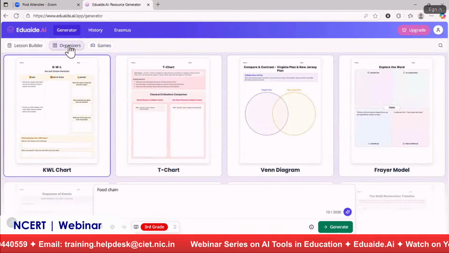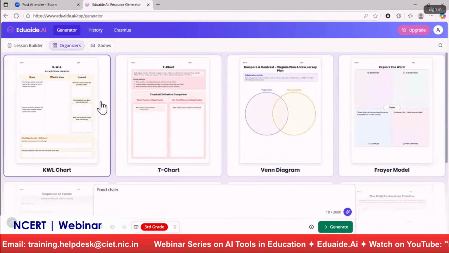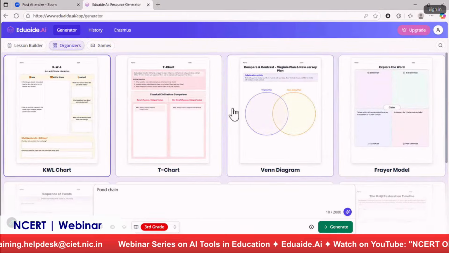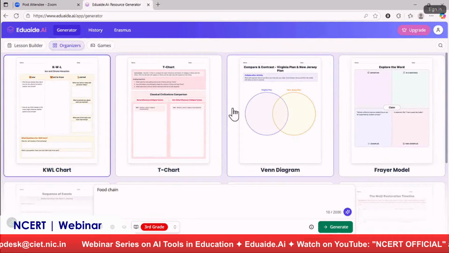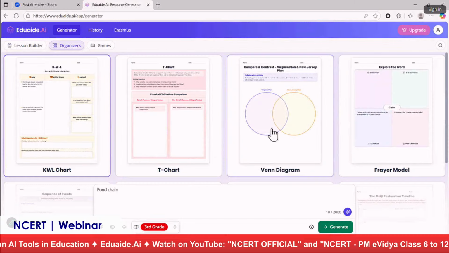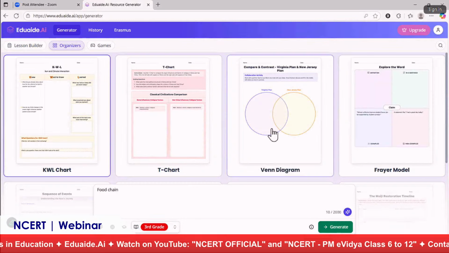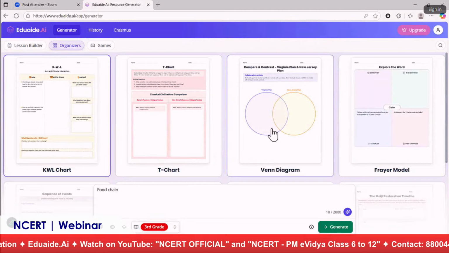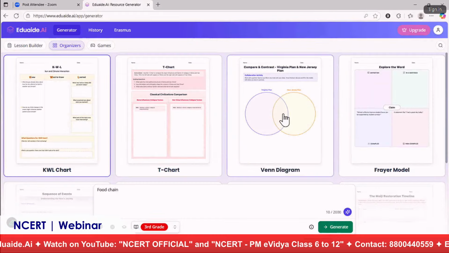And next we have organizers. Yes, whenever we want our students to make some graphic organizer, they are not going to finish it on time. But then we want to have it in the form of visual representation only. In that case, we can go for these organizers. Maybe I'll go for this Venn diagram.